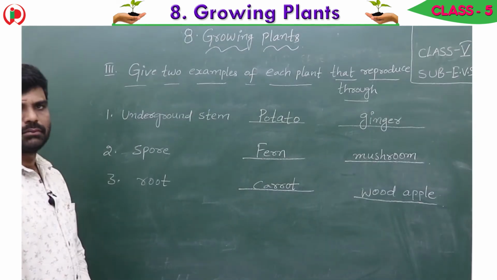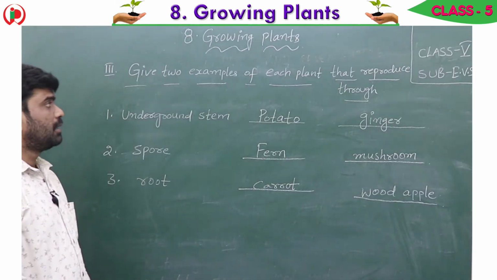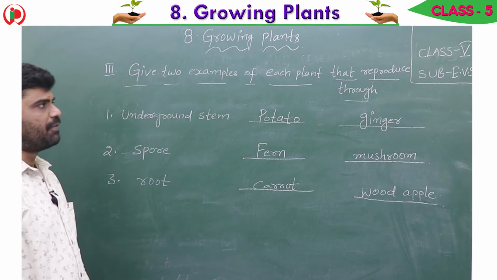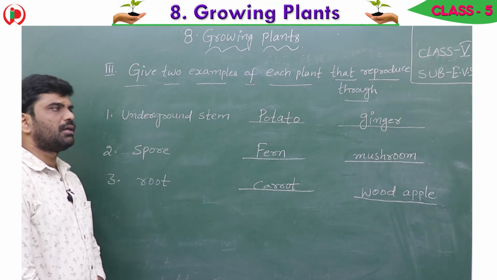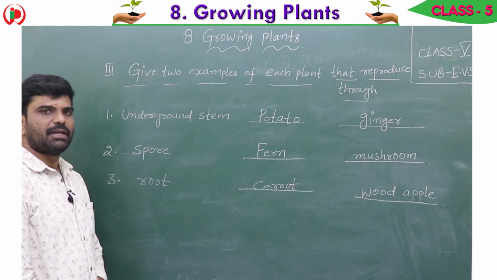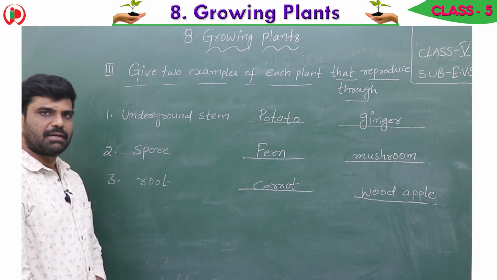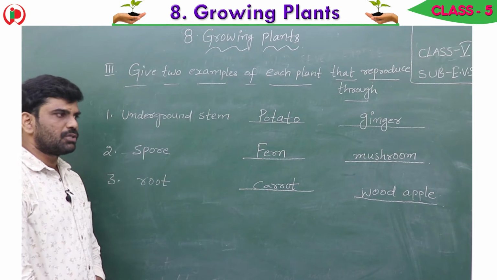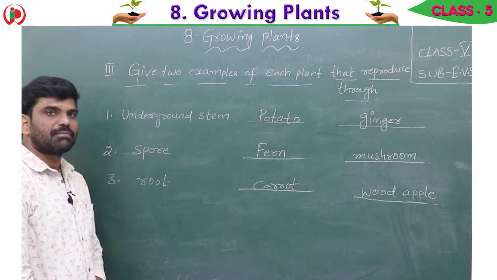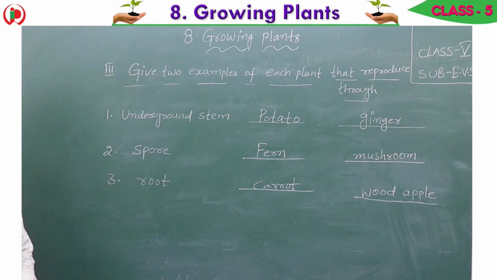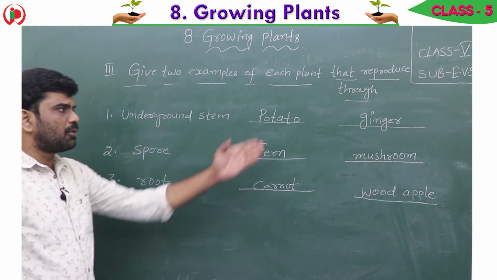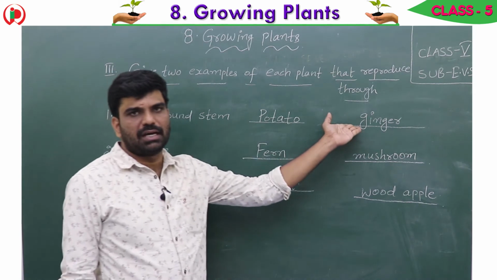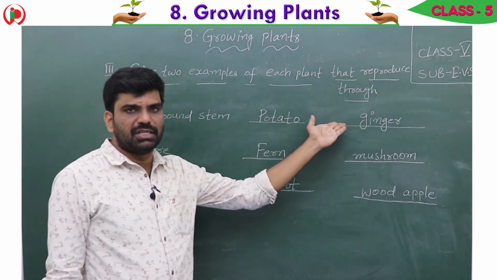Okay. Children, see the third bit. Give two examples of each plant that reproduces through. So we know that plants reproduce by many ways: by seeds, by stems, by leaves, by roots, and by underground stems. The first one given here is underground stems. What are the two examples? Potato and ginger.